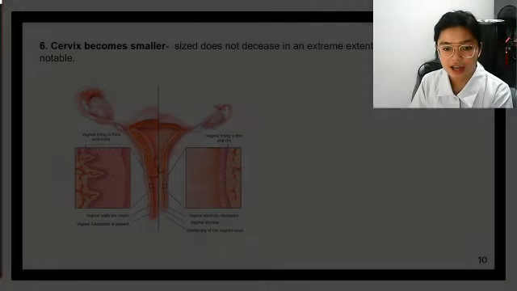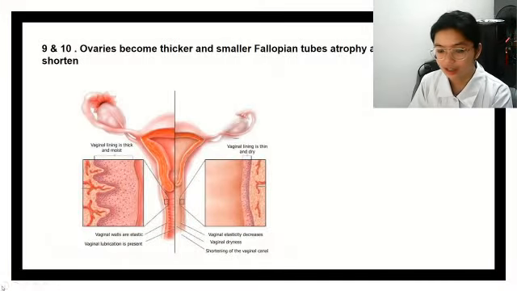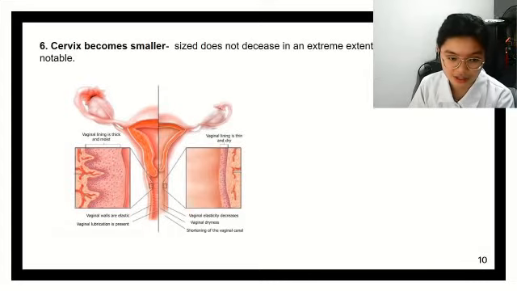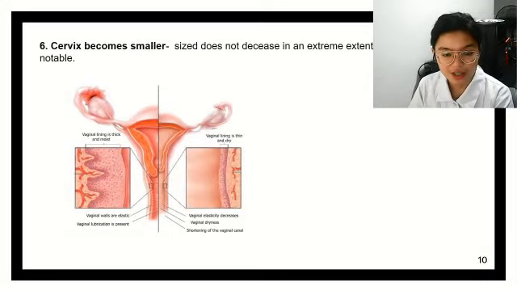Now, as you can see in this picture, this is before menopause and this is after menopause, the cervix becomes smaller, although the size does not decrease to an extreme extent, but it is still noticeable.